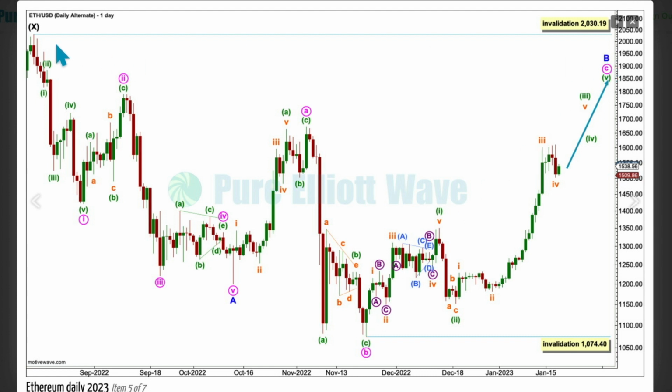Minor B may not move beyond the start of A above 2030.19, and so the rule is absolute. A new high by any amount at any time frame, a fraction of a cent on the tick chart, immediately fully invalidates this wave count, and that's why a new high above this price point would give me substantial confidence in the main bullish wave count.